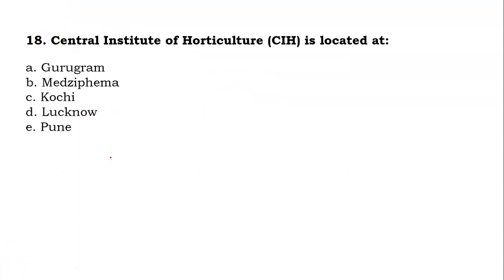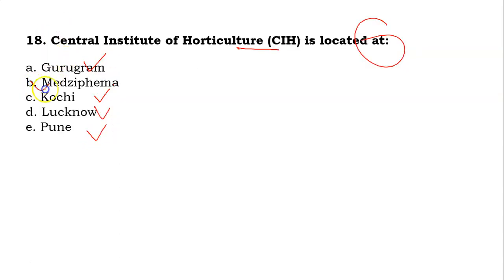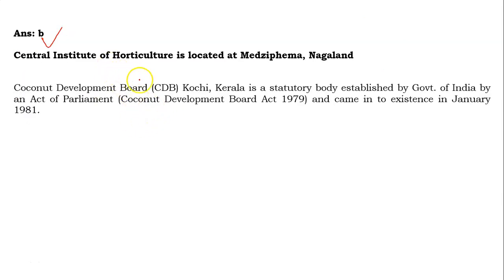Now the 18th question. Central Institute of Horticulture is located at which place? Your options are Gurugram, Medziphema, Kochi, Lucknow or Pune. So friends, its answer will be B, that is Medziphema. This Central Institute of Horticulture is located at Medziphema, Nagaland.